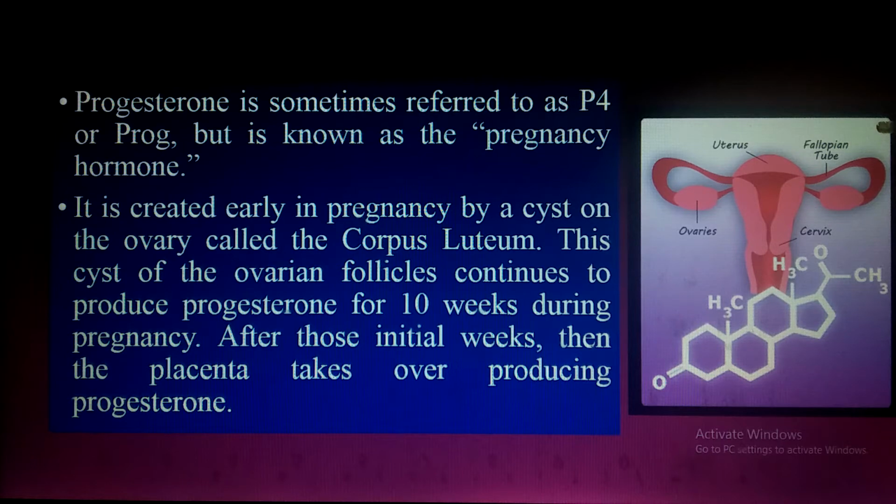So that follicle, after rupturing and after the ovulation process, is converted into corpus luteum. In early pregnancy, this corpus luteum is responsible for the production of progesterone. And after the formation of the placenta, that placenta will be able to produce progesterone and maintain the pregnancy. That I will discuss in detail later on.